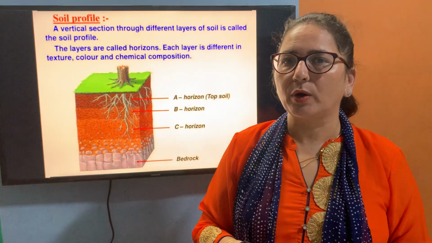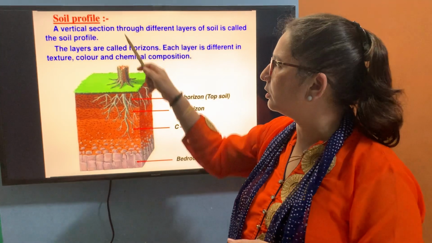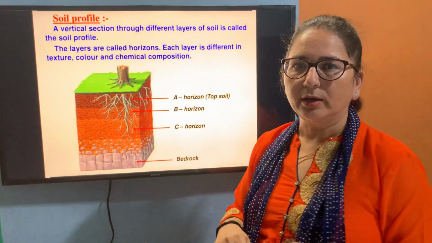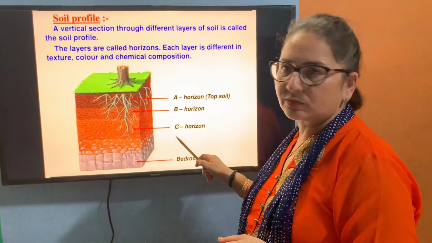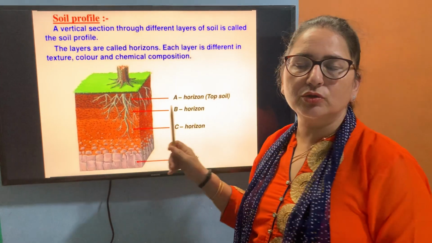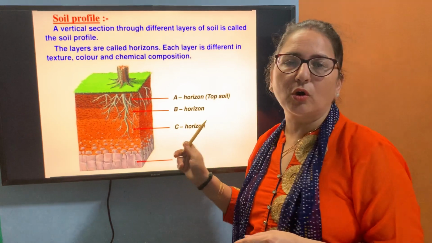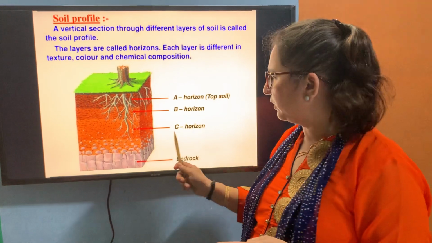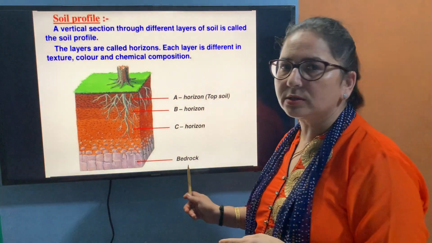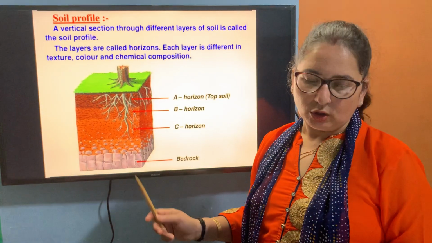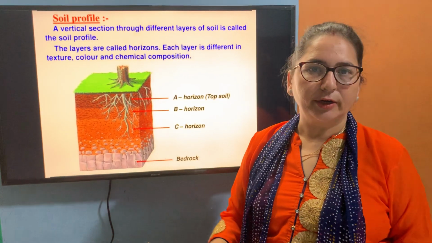Now if we talk about the horizons of the soil profile, there are 4 horizons. One is the A horizon, which is called topsoil. ठीक है. Second is the B horizon, called subsoil. Then we have the C horizon, and then the bedrock. Okay. Now we will discuss them in detail.